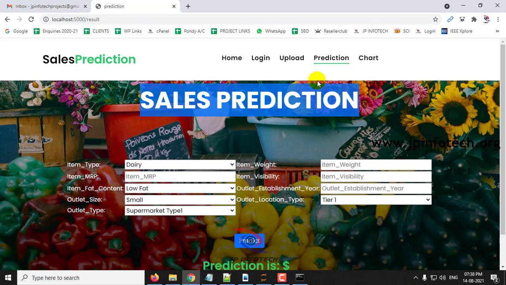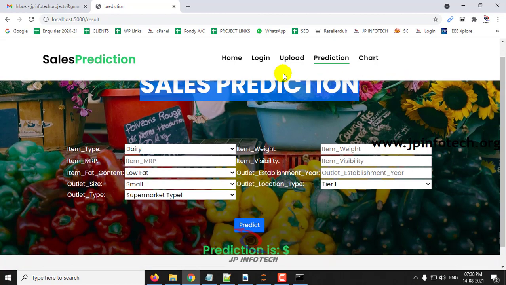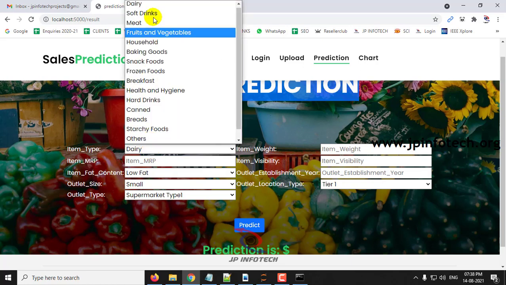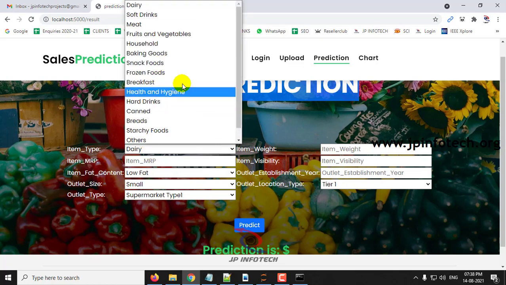Let me show you a few scenarios. Other cases you can check from the dataset which has been trained over here. The first case, let me check with the item type as dairy. Here you can see the item types being given.